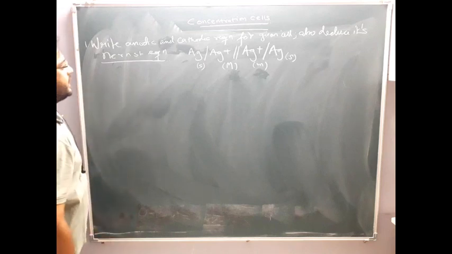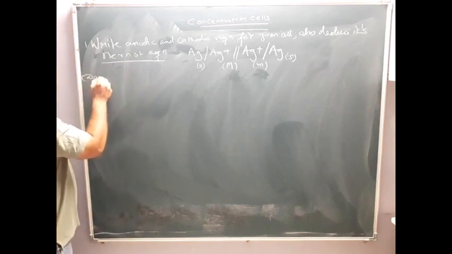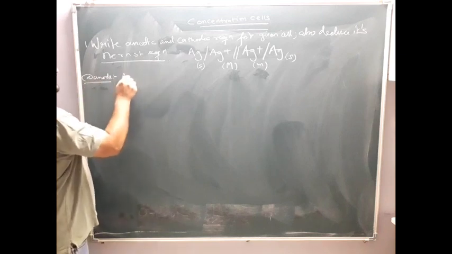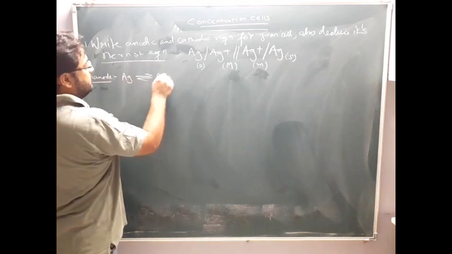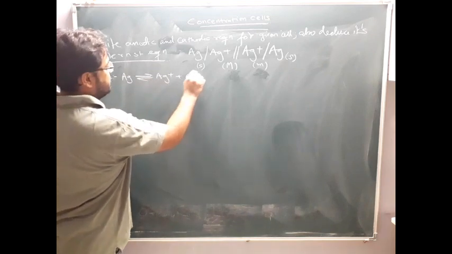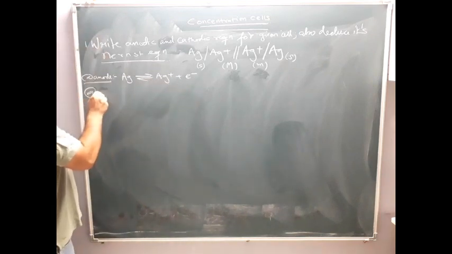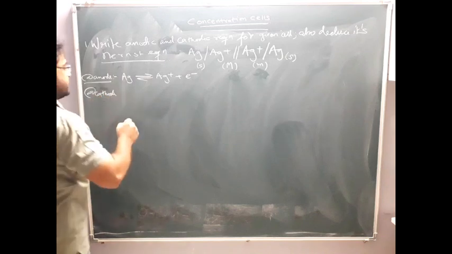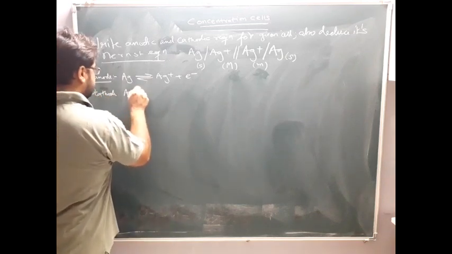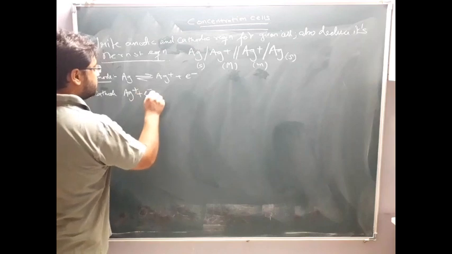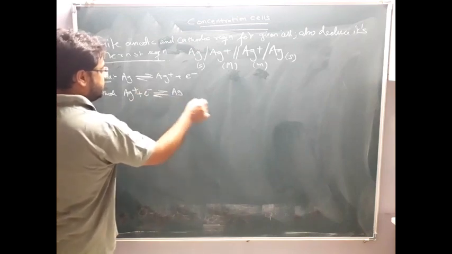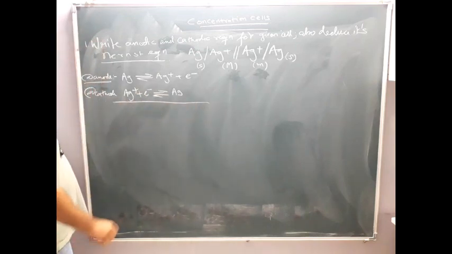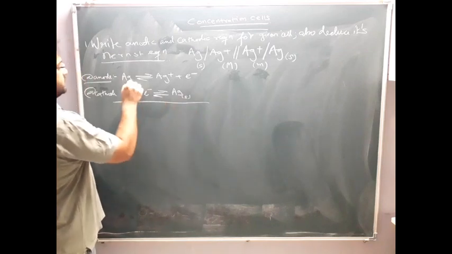First we write down the anodic reaction. So at anode, who is at anode? Ag. So Ag will give Ag plus plus electron. At cathode, who is at cathode? So Ag plus plus electron gives Ag. So here see, this is solid, this is solid.